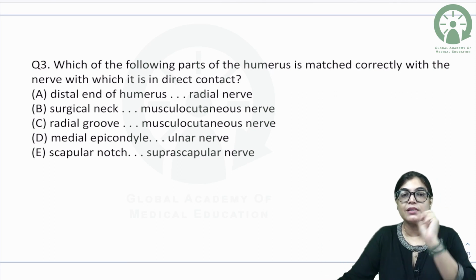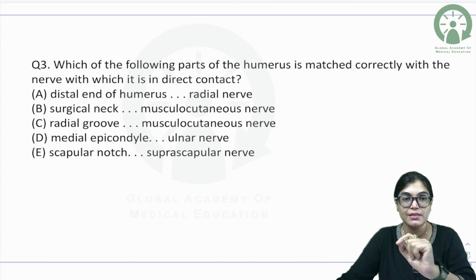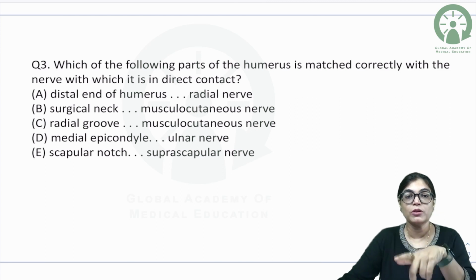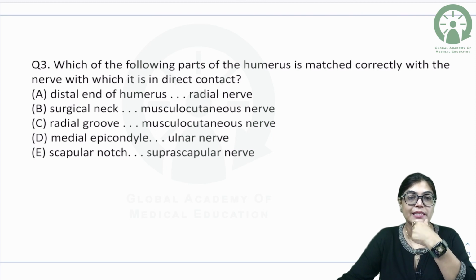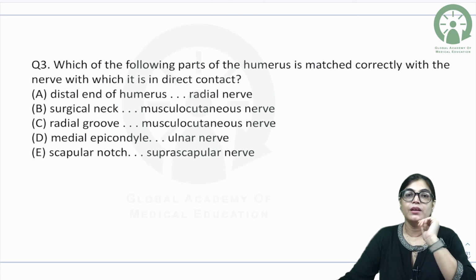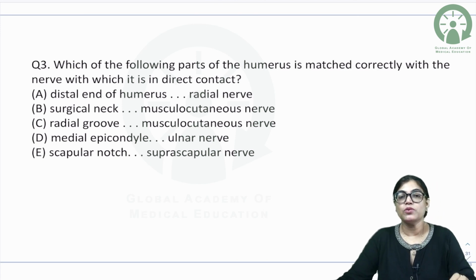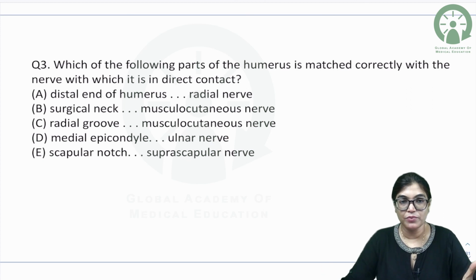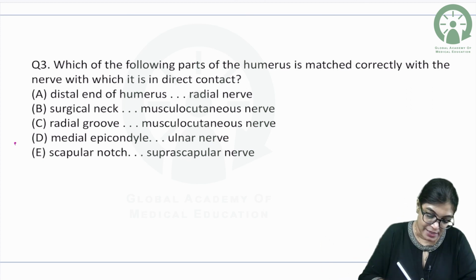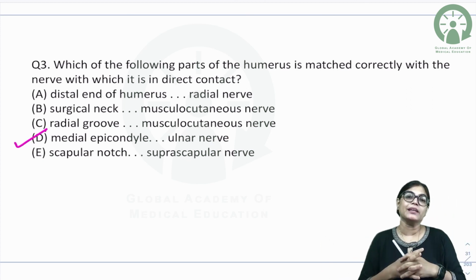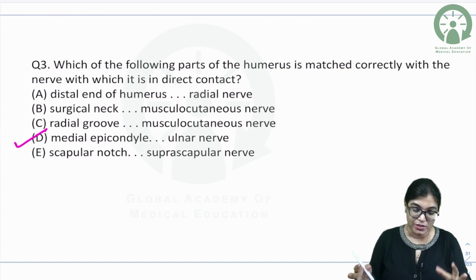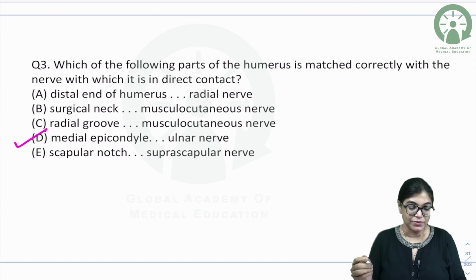When I am talking about surgical neck, it is related to musculocutaneous nerve. When I am talking about radial groove, it is related to musculocutaneous nerve. Medial epicondyle related to ulnar nerve. Scapular notch related to suprascapular nerve. So, it's important. I will show you various images so that you can have a clear answer for this. The correct answer is the medial epicondyle related with the ulnar nerve. Rest all is wrong. Distal end of humerus is not related with radial nerve.